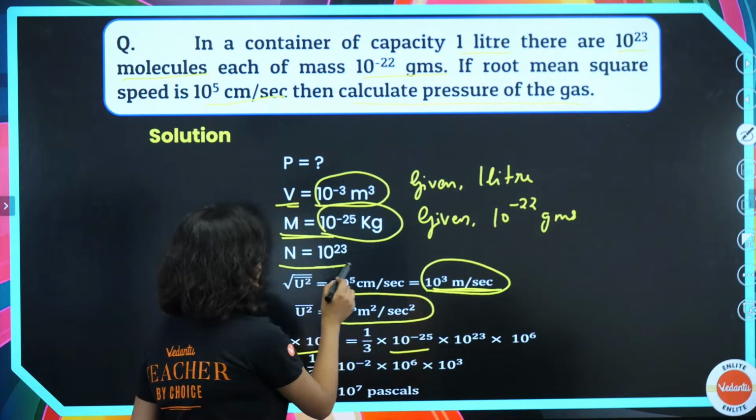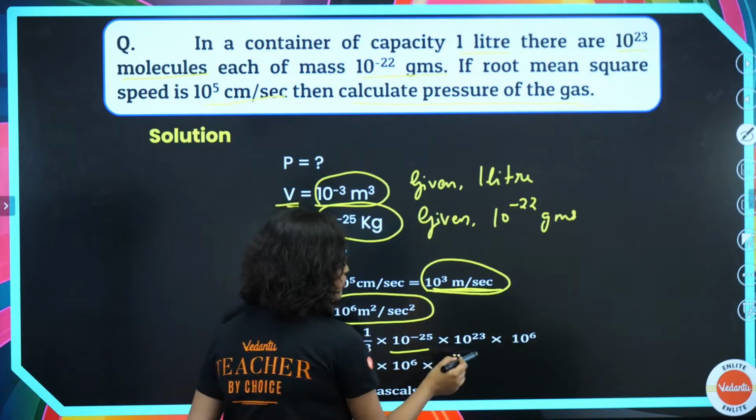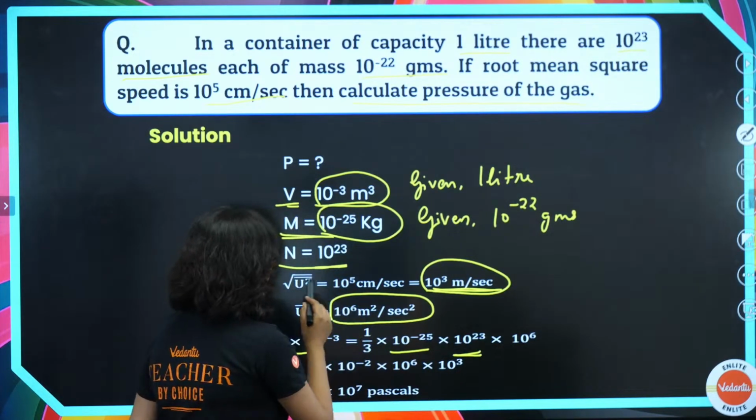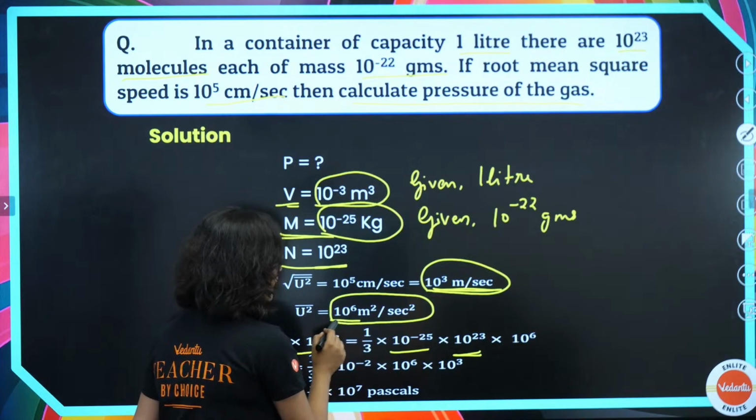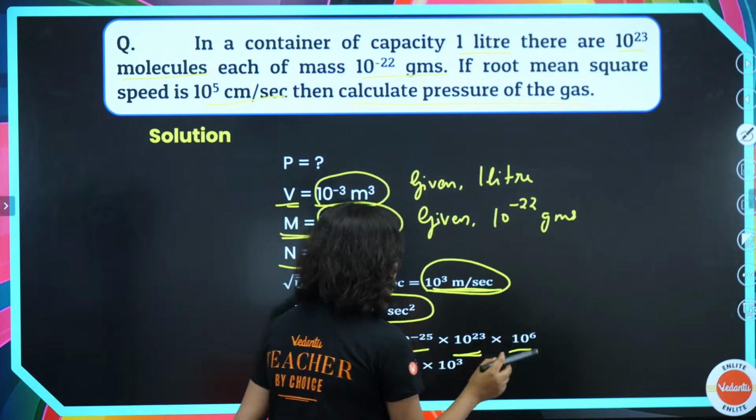Then we know that N is 10 to the power 23, and u square here is 10 to the power 6.